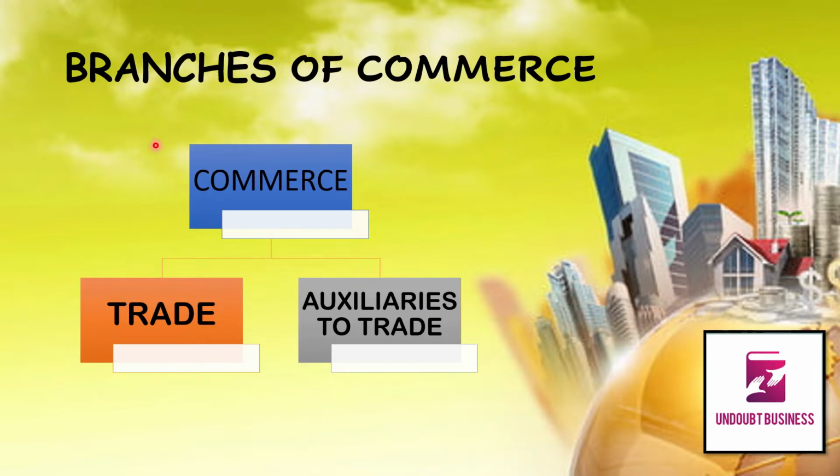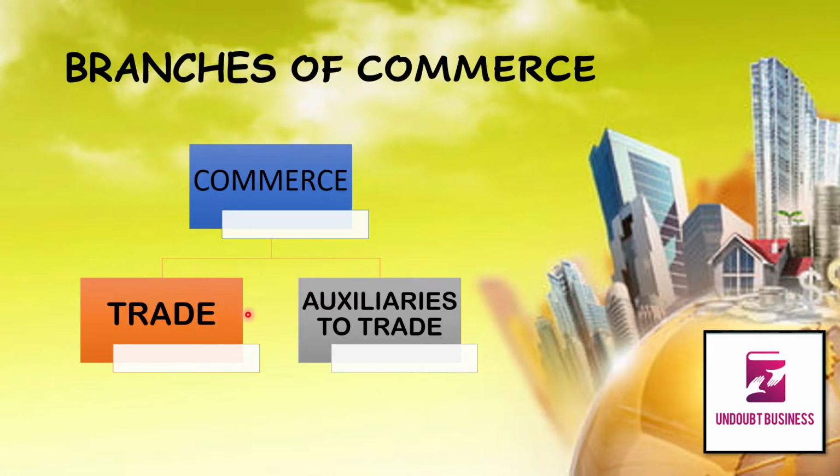If we look into this chart, we can understand that commerce has two branches. We are talking about the various branches of commerce. One is trade and second is auxiliaries to trade. Now we are going to look at what is trade in this video.